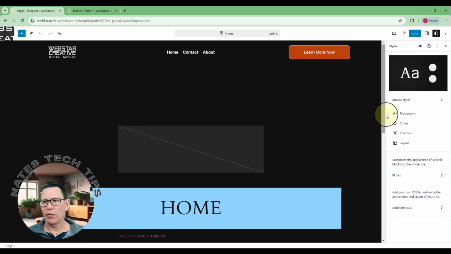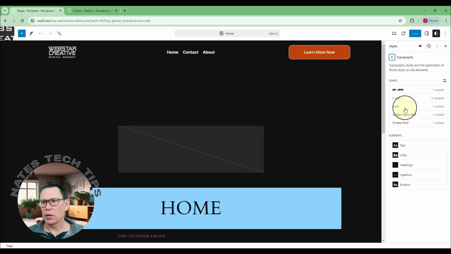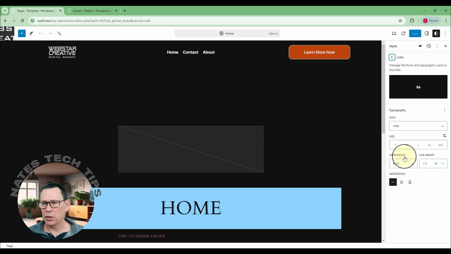Okay, and then over here on the right hand side, you've got typography. Okay, so if you click typography, you've got this drop down that comes here, and you've got links. So if you click on links, you've now got a few options. You've got the font, the size, the appearance, and the decoration. So you've got nothing, or none as they call it, underline, or strike through.